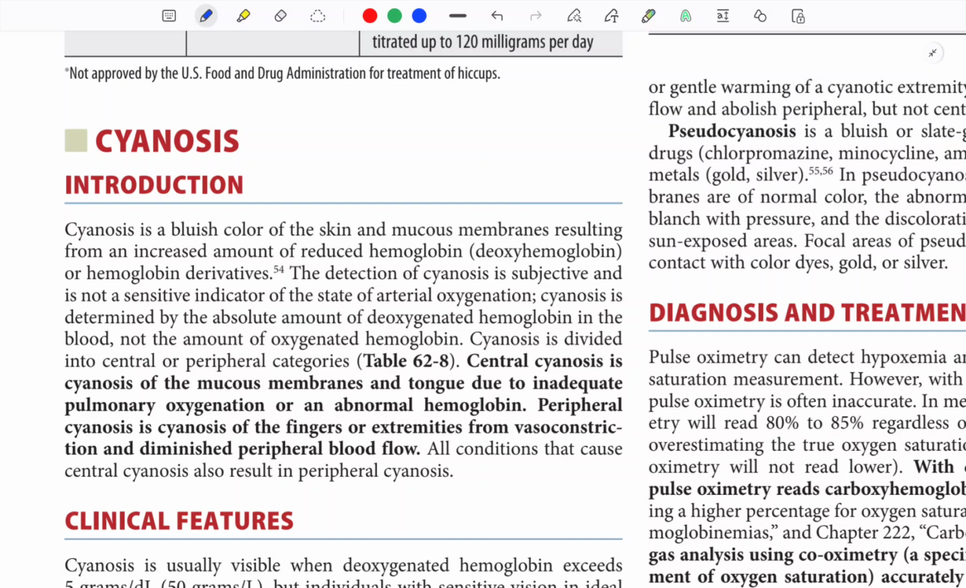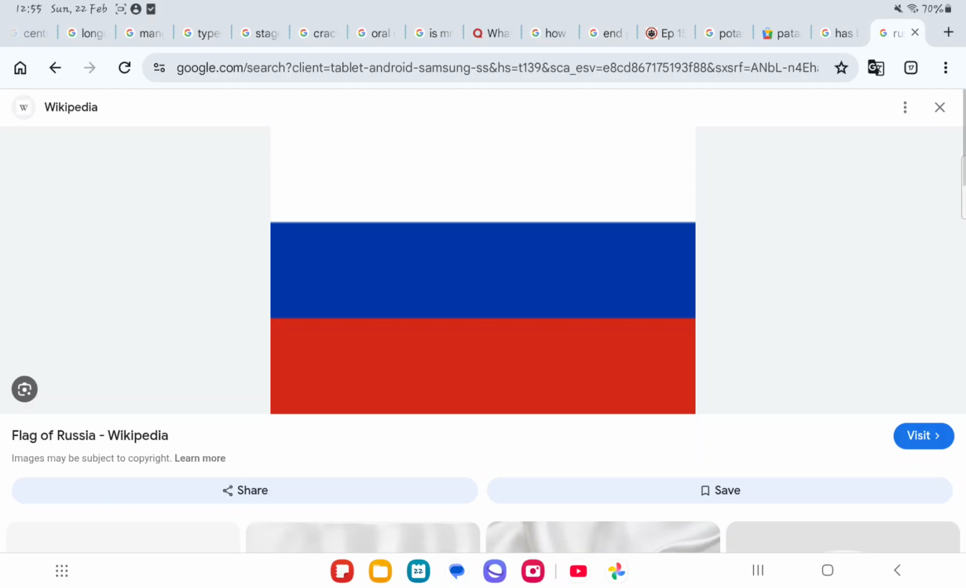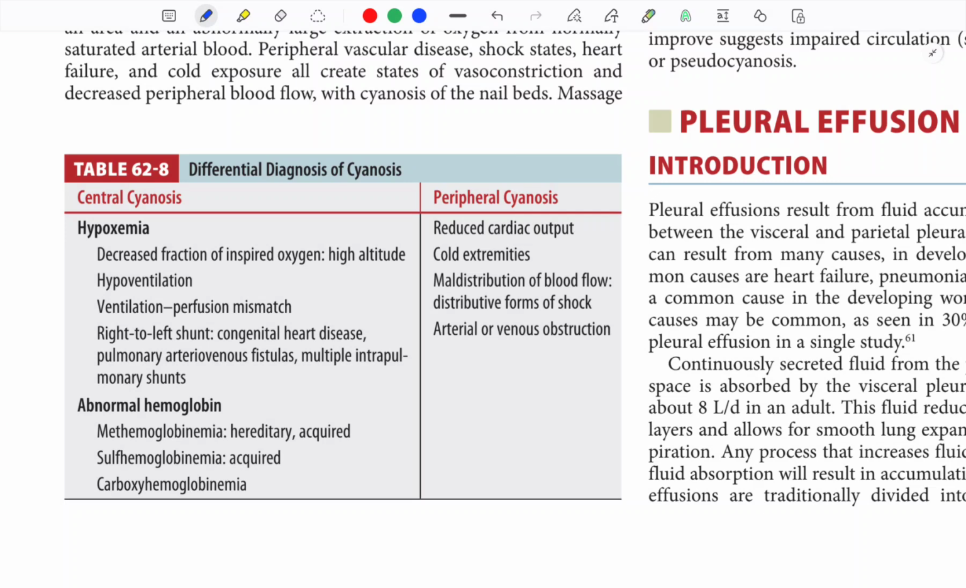Coming to cyanosis, central and peripheral cyanosis are different. Central cyanosis is bluish mucous membrane and tongue due to increased reduced hemoglobin, while peripheral cyanosis is due to vasoconstriction and limited peripheral blood flow. So you know the Russian flag, there is this white, blue, red. So when the vasoconstriction is there, the fingers become pale, then the reduced hemoglobin increases, fingers become blue, finally rewarming occurs and the fingers become red.